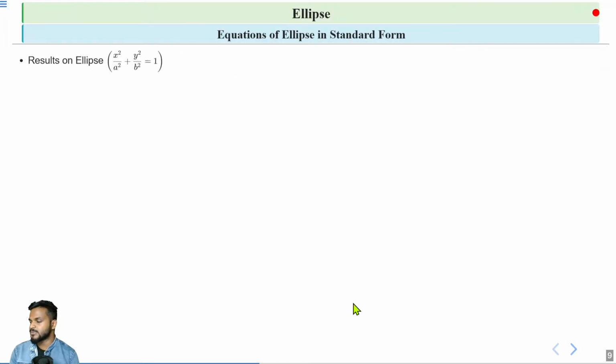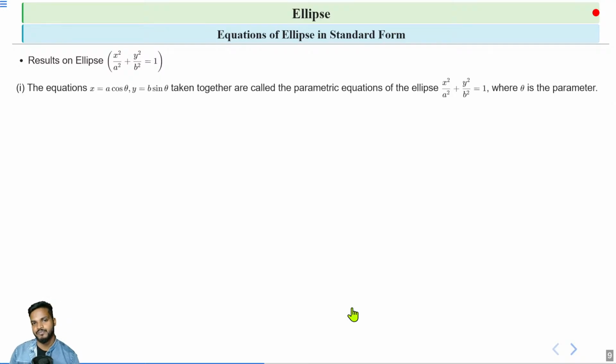So let's discuss some results on an ellipse of the form x square by a square plus y square by b square is equal to 1. What is the parametric form for the equation of an ellipse? x is equal to a cos theta and y is equal to b sin theta.